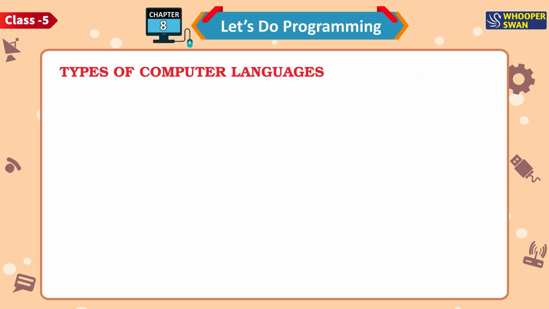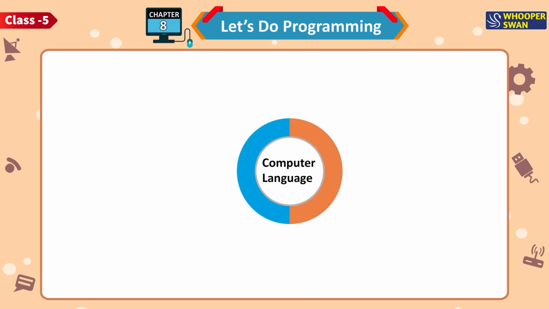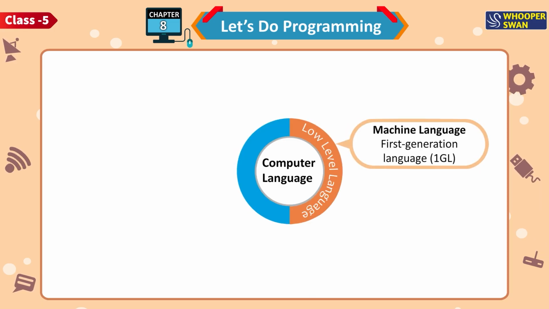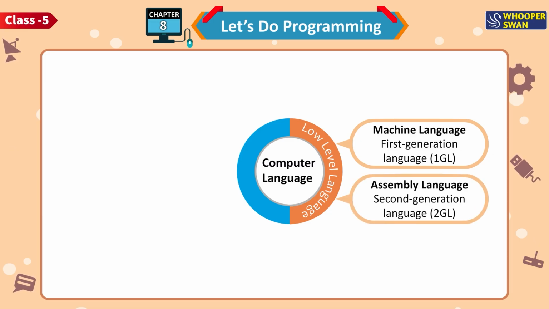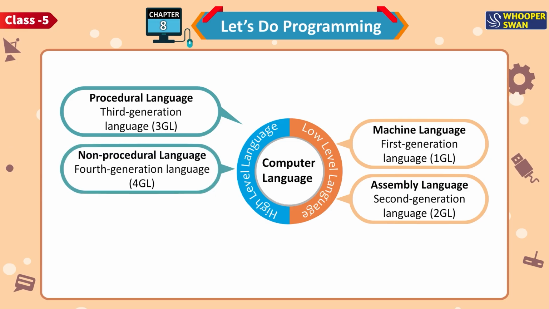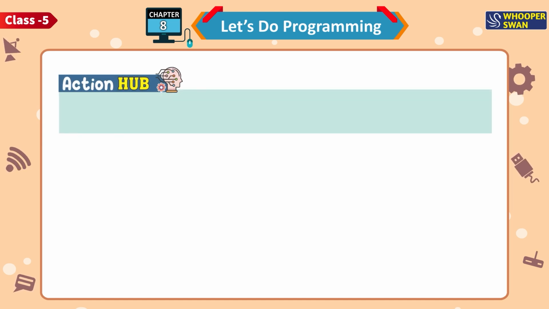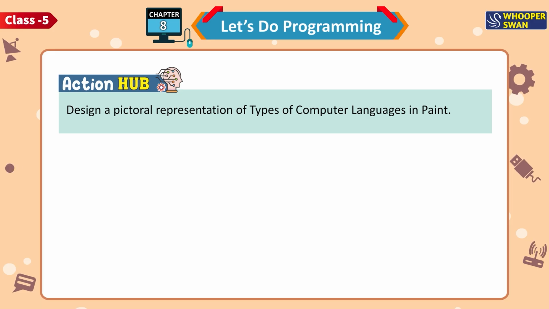Types of computer languages. Broadly, the computer language can be classified into two categories. Look at the chart given below. Computer language, low-level language, machine language first-generation language, 1GL, assembly language second-generation language, 2GL, high-level language, procedural language third-generation language, 3GL, non-procedural language fourth-generation language, 4GL, natural language fifth-generation language, 5GL. Action Hub. Design a pictorial representation of types of computer languages in Paint.